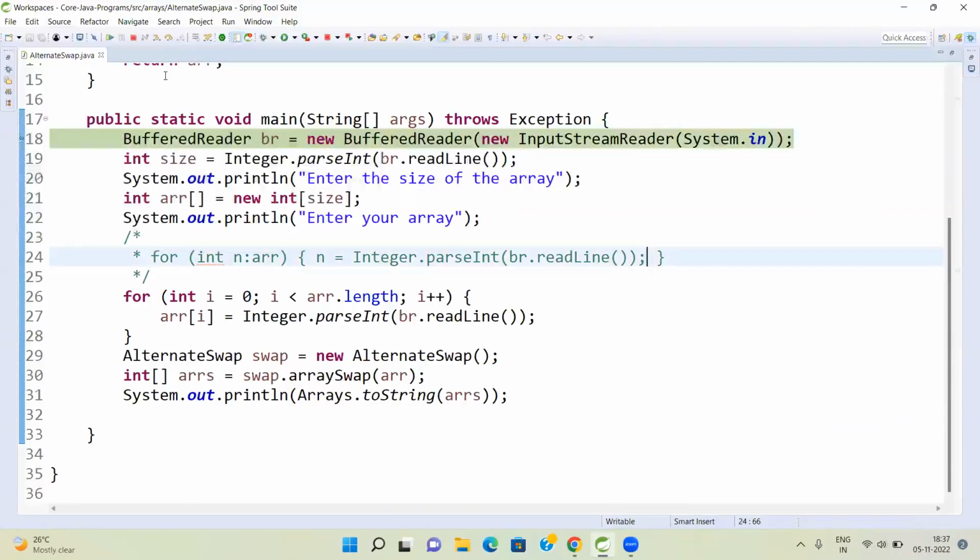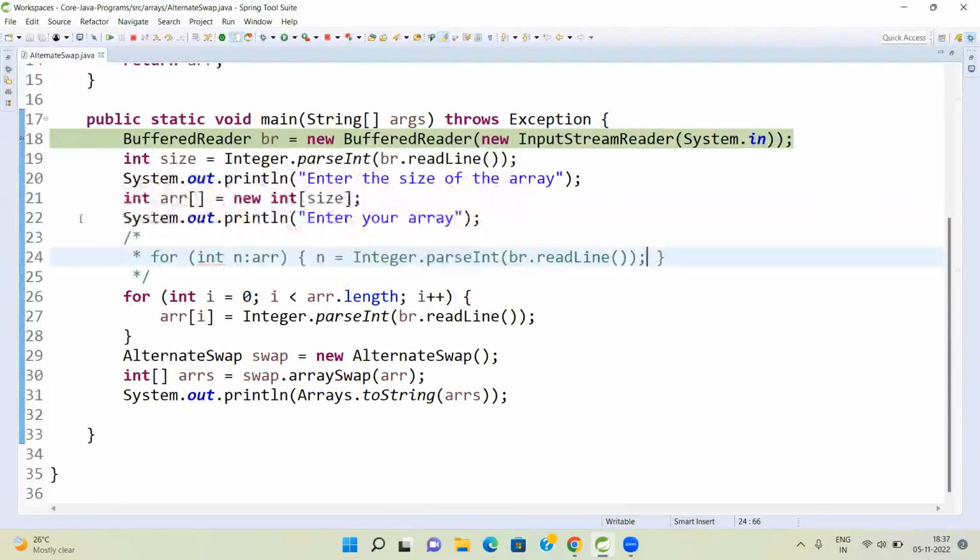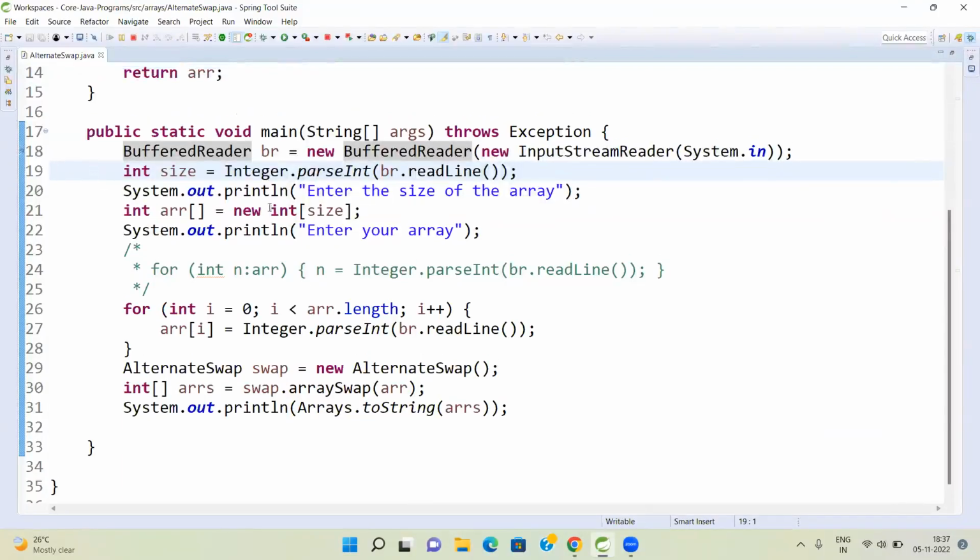Do F6. See, the debug point is on the first line. Yes, debug it. Go to F6. Fn F6, second line. Yes, F6. After that, it is waiting for input from the keyboard. Okay.